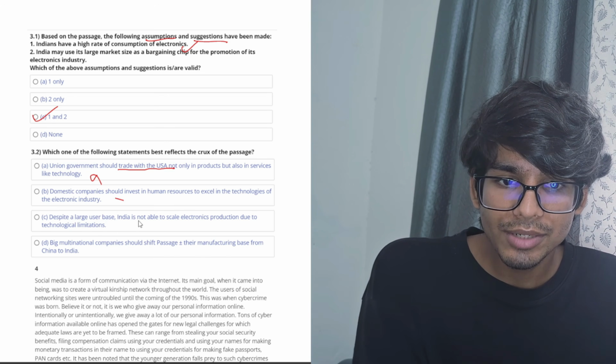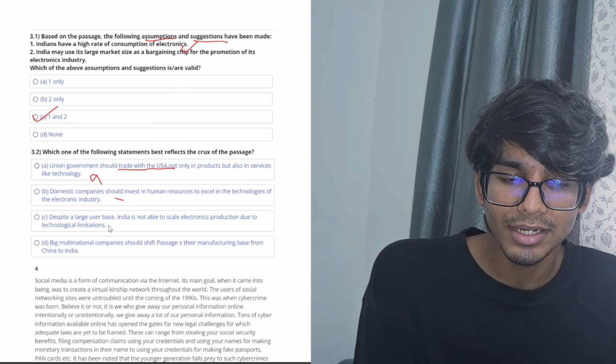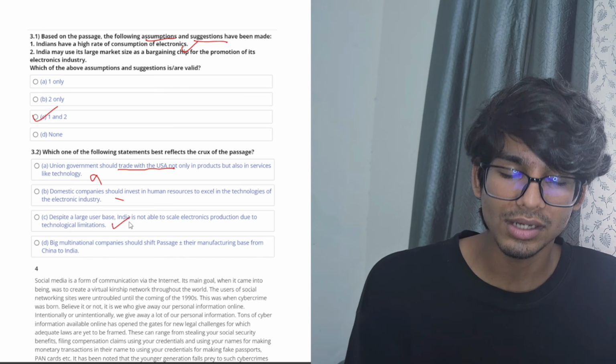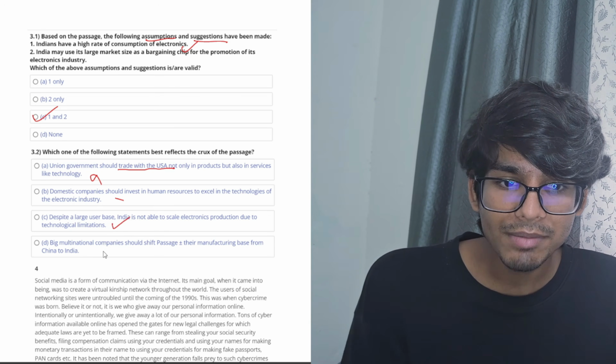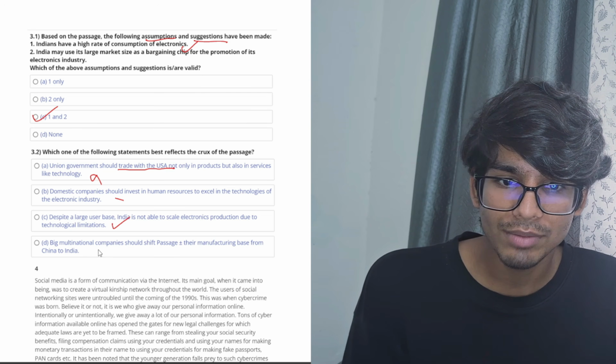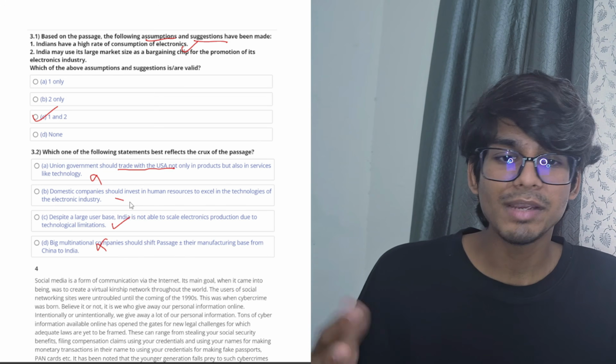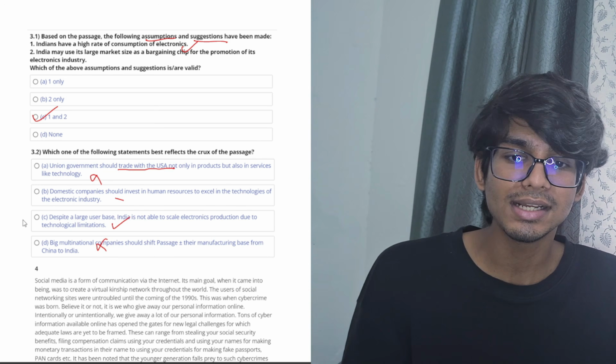Despite large user base, India is not able to scale electronics production due to the technological limitations. Yeah, this is exactly what was being discussed in the passage. Big multinational companies should shift their manufacturing base from China. No, this was not at all suggested. As we go with the best option, B could have been the answer, but C is the better option, and hence we go with C.